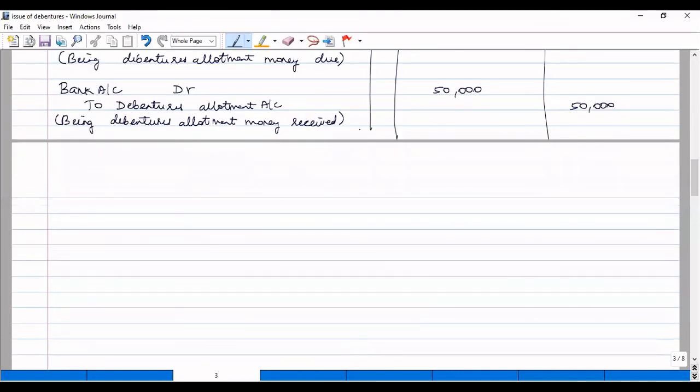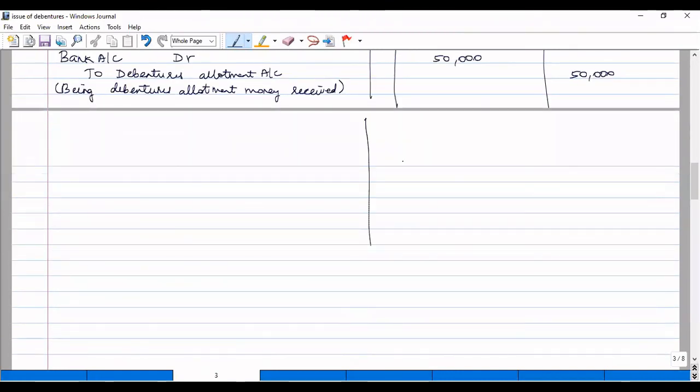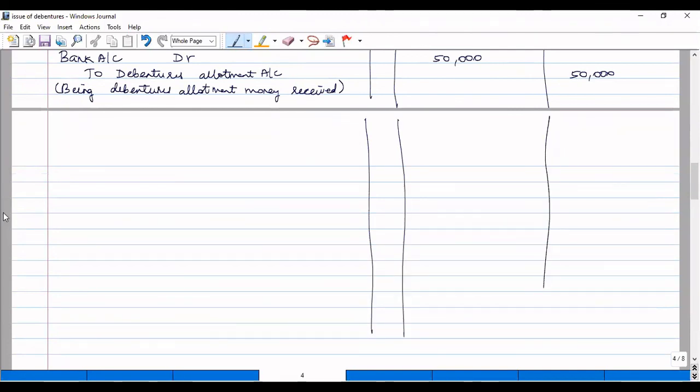Next we have the first and final call. First we have to pass the due entry: debentures first and final call account debit to 9% debentures account.